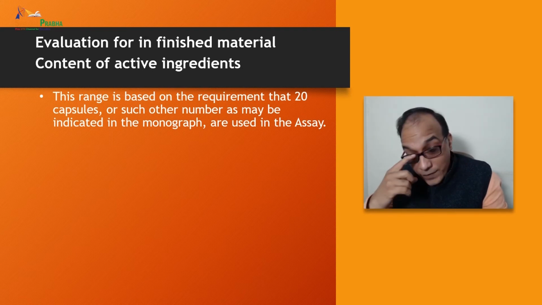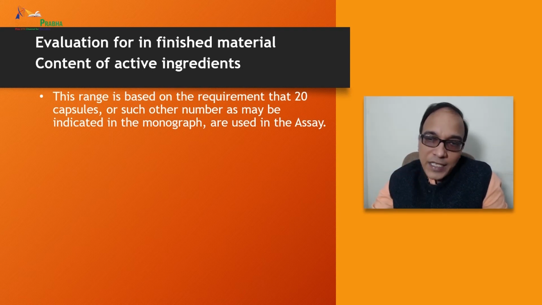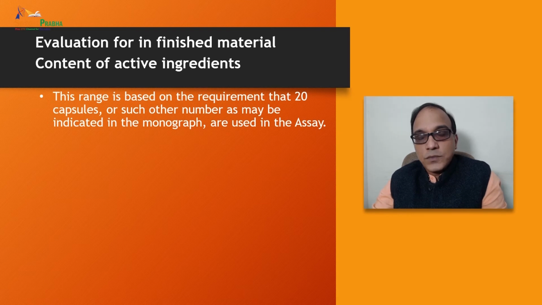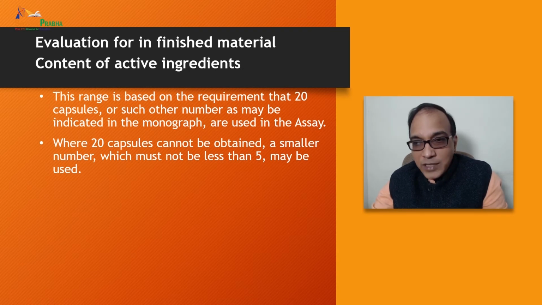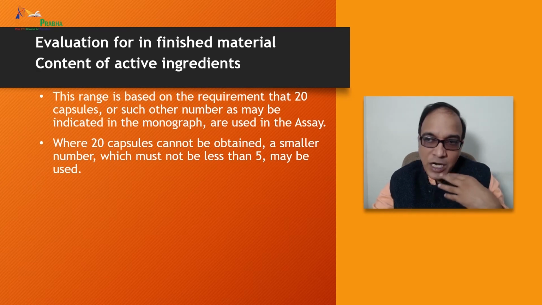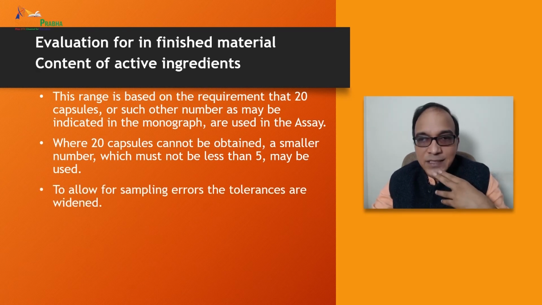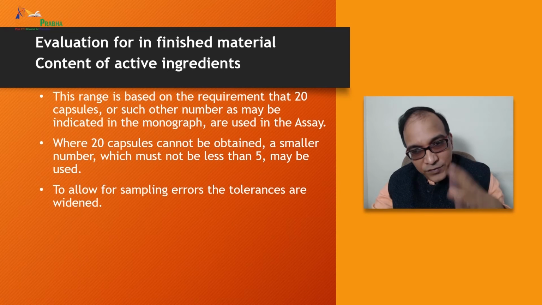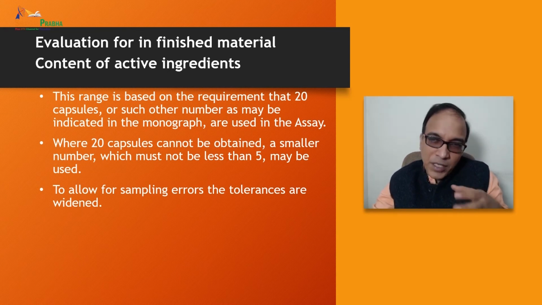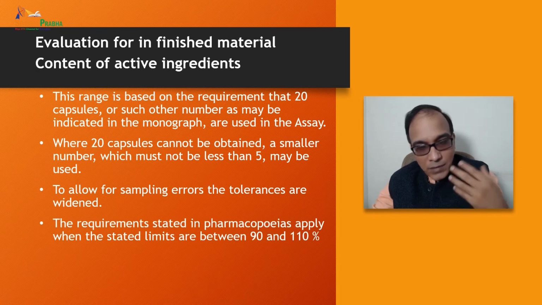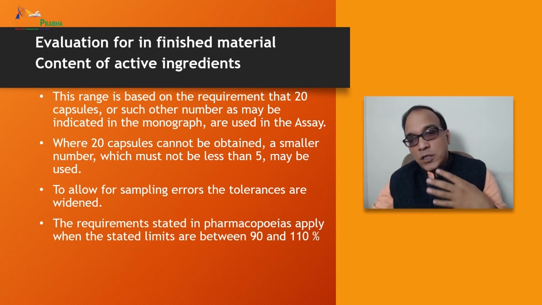For finished material, we have now reached the content of active ingredient. This range is based on the requirement that 20 capsules, or such other number as may be indicated in the monograph, are used in this assay. Where 20 capsules cannot be obtained, a smaller number, which must not be less than 5, is used to allow for sampling errors.